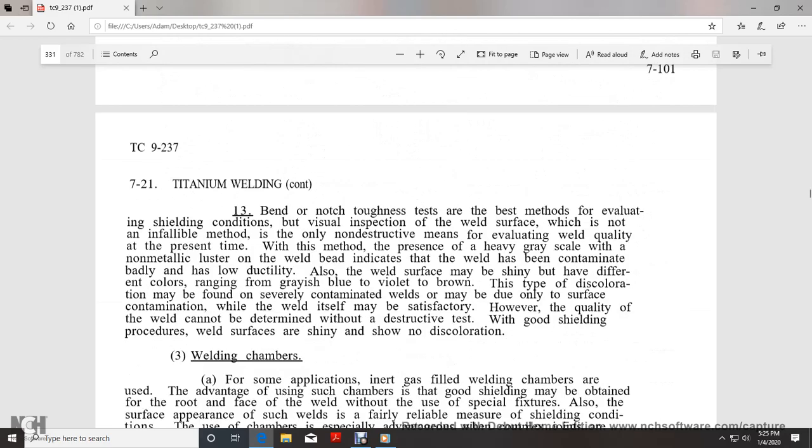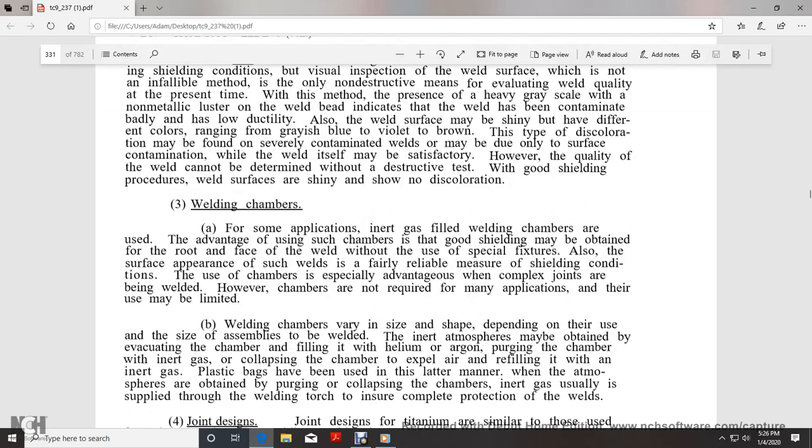Bending and notch toughness tests are the best methods of evaluating shielding condition. Visual inspection of weld surfaces is not an infallible method, but it is the only non-destructive means of evaluating welding quality at the present time. When this method is used, a heavy gray scale with a non-metallic luster on the weld bead indicates that the weld has been contaminated and has low ductility. Also, the weld surfaces may be shiny but have different colors ranging from gray and bluish to violet and brown. The type of discoloration may be found on severely contaminated welds, but may be due only to surface contamination, while the weld itself may be satisfactory. However, the quality of the weld cannot be determined without a destructive test. With a good shielding procedure, welding surfaces are shiny with no discoloration.